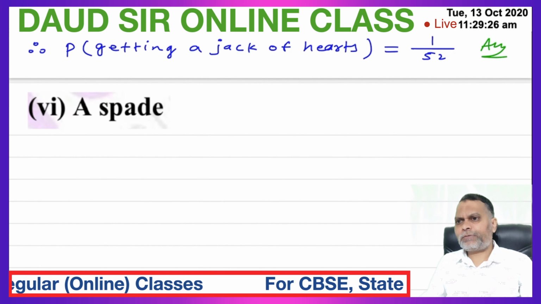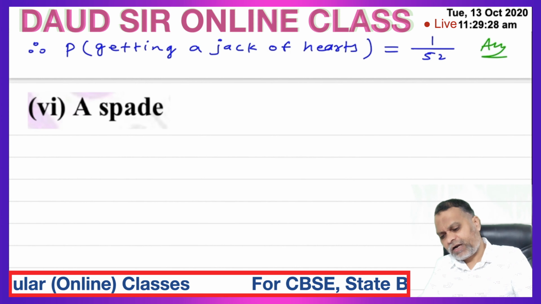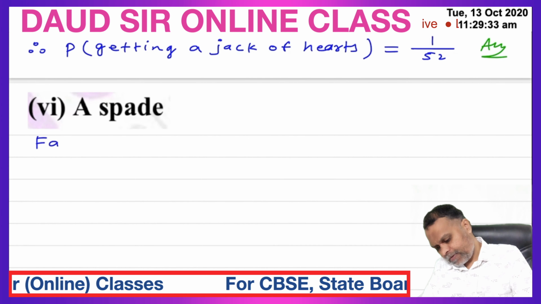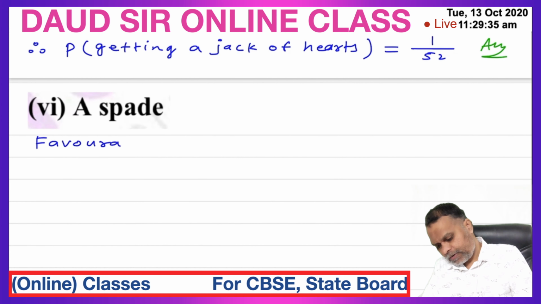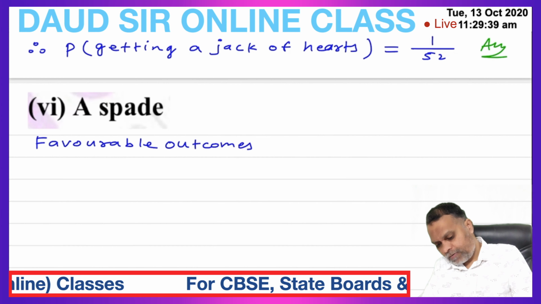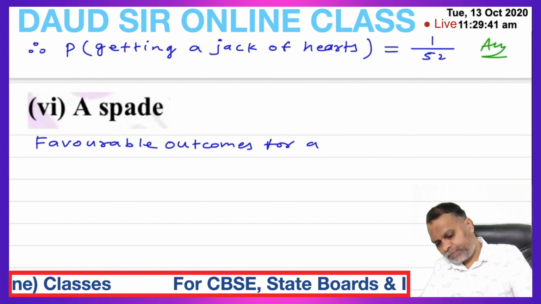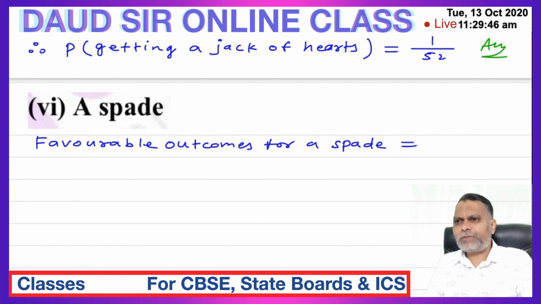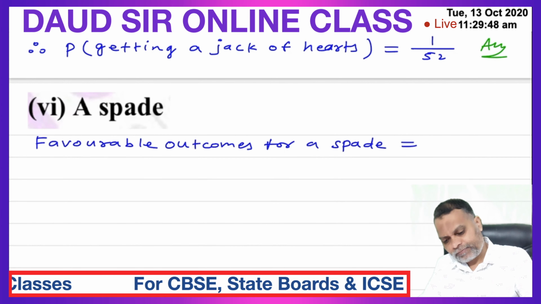Last part, a spade. So favorable outcomes for a spade is equal to how many spades? 13 spades.